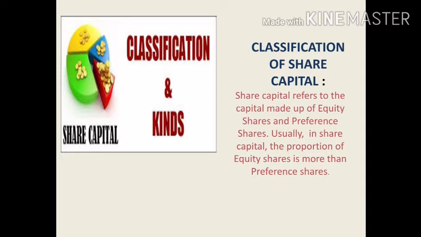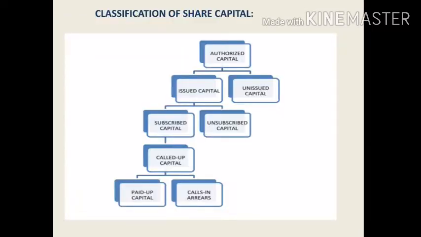See, we will start with an example of how the capital is classified. So very first we have to see the types of share capital. Share capital is divided into many parts. Let's see. In the share capital, very first is authorized capital. Authorized capital is also known as nominal capital or registered capital, which is registered in the register of the company or which is mentioned in the memorandum of association. Now authorized capital is divided into two parts, issued capital as well as unissued capital. How much capital we have issued to the general public and how much is the balance amount.